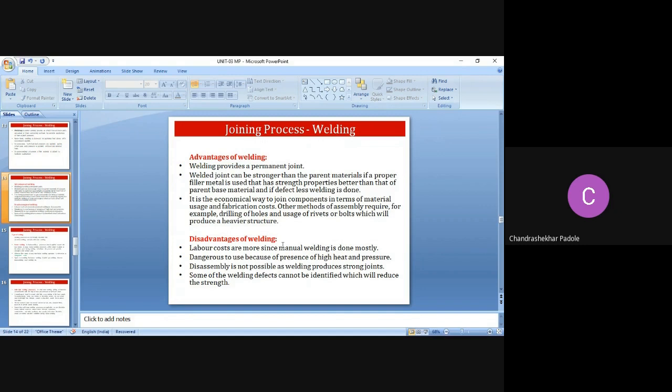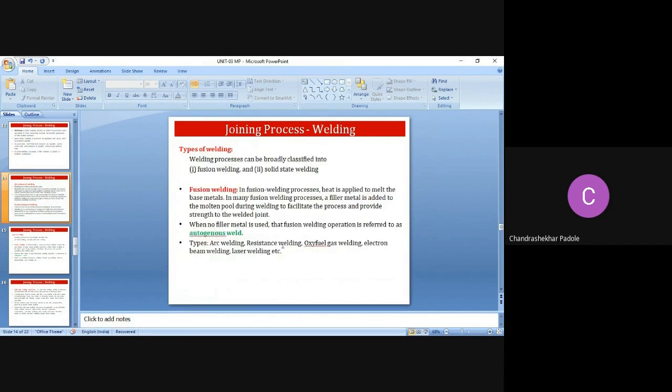Here, the application of high heat and pressure makes it very dangerous. Again, disassembly is not possible. Once you have welded the part, disassembly is not possible, right? Because it is a stronger joint, strength is more. Some of the welding defects cannot be identified, which will reduce the strength, right?